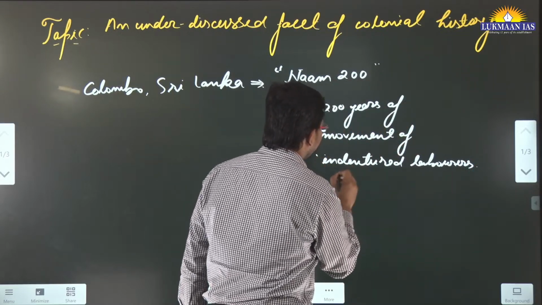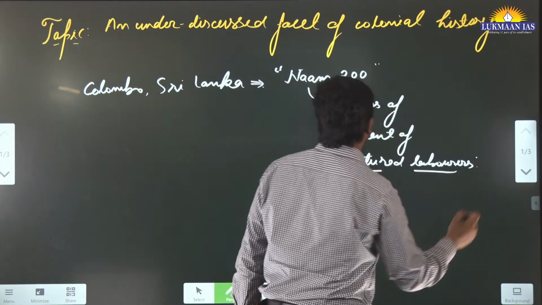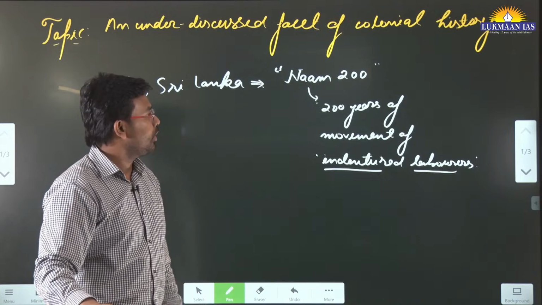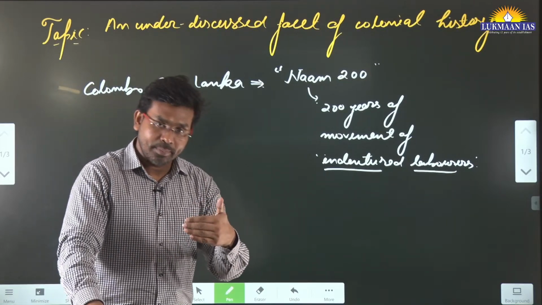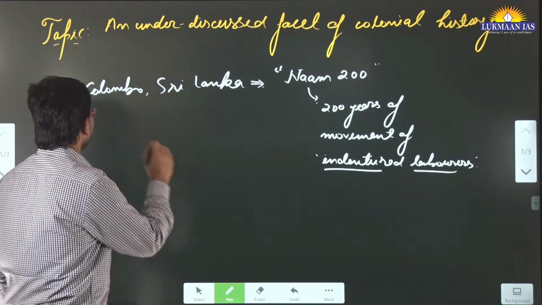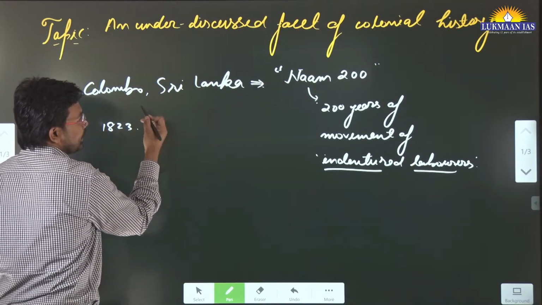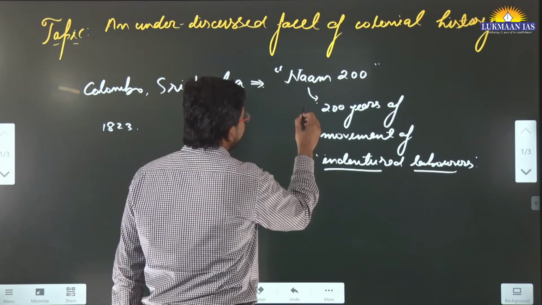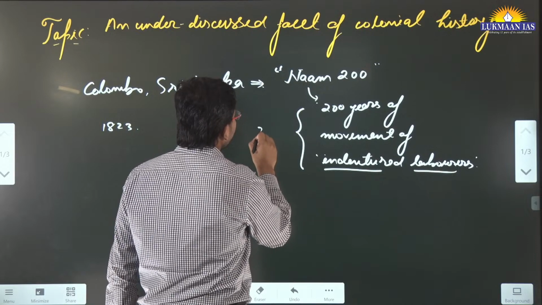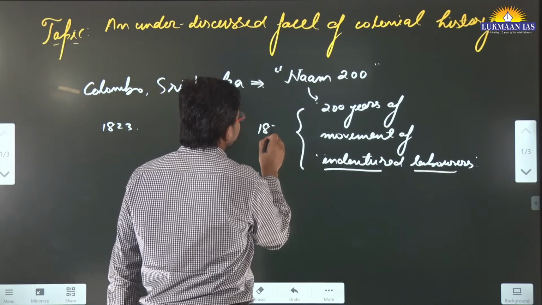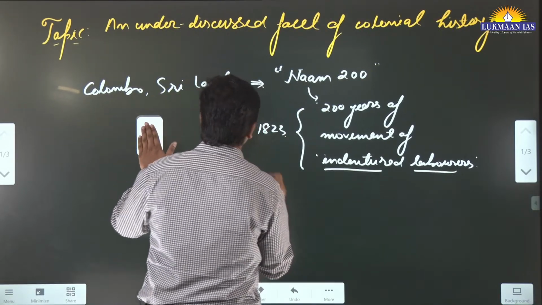So let's discuss what we mean by the keywords indentured laborers. If we talk about 200 years back, 1823, these people migrated to Sri Lanka in 1823. We are in 2023, okay?